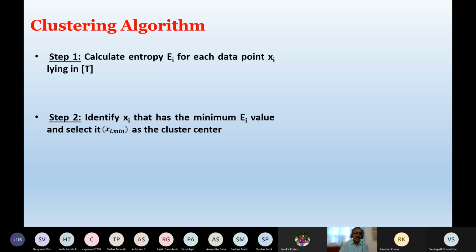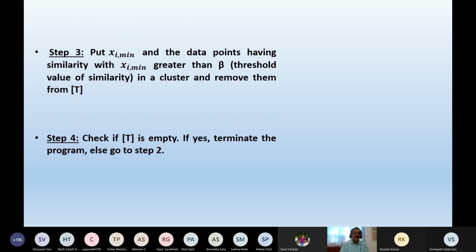Once you have the cluster center, we compare the similarity of all other data points with the cluster center or the leader. The data points found to be very close or similar to the cluster center will be considered to lie within that cluster, and the other data points will be thrown to other clusters.